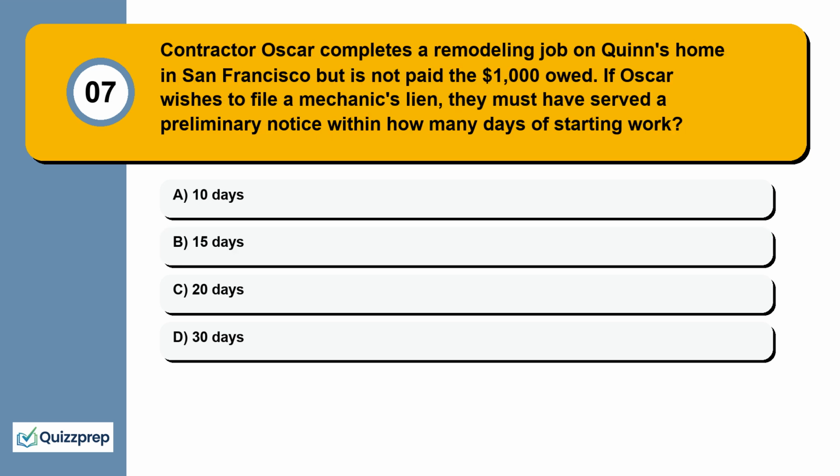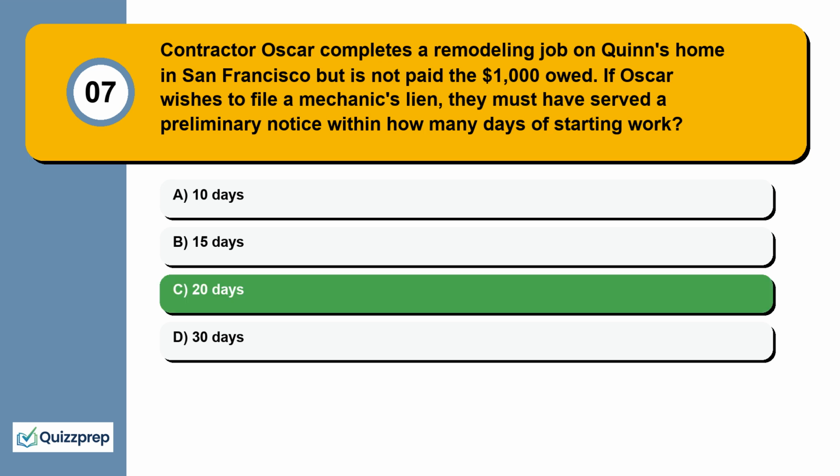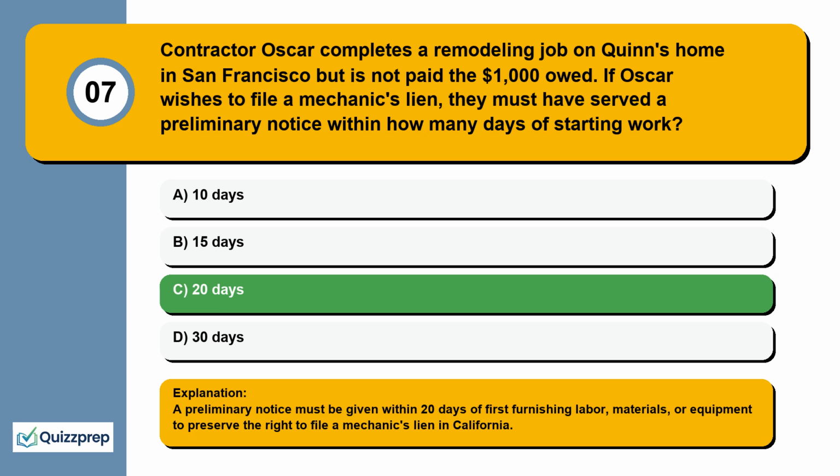Question 7. Contractor Oscar completes a remodeling job on Quinn's home in San Francisco but is not paid the $1,000 owed. If Oscar wishes to file a mechanic's lien, they must have served a preliminary notice within how many days of starting work? 10 days, 15 days, 20 days, 30 days. A preliminary notice must be given within 20 days of first furnishing labor, materials, or equipment to preserve the right to file a mechanic's lien in California.